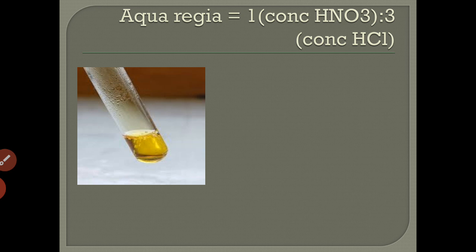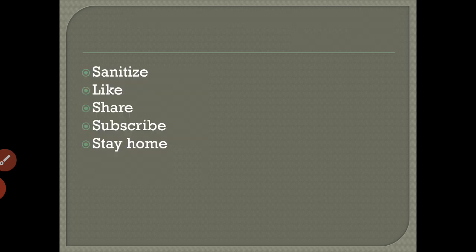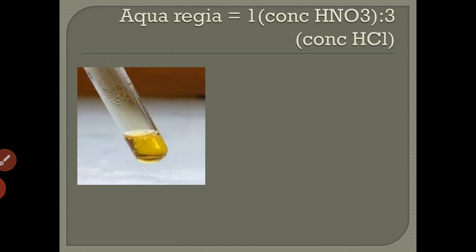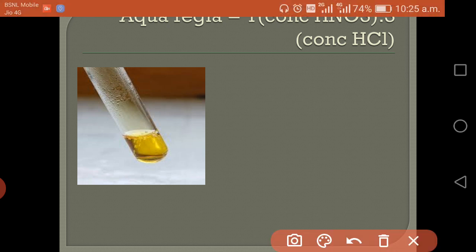So you can see the picture of aqua regia. You can see the concentration of nitric acid is 1 and the concentration of hydrochloric acid is 3, that is 1:3, as we can see.